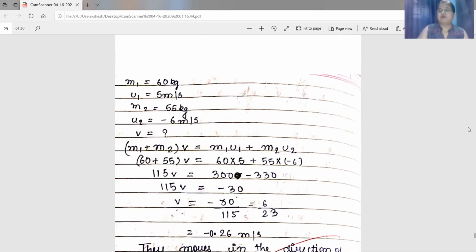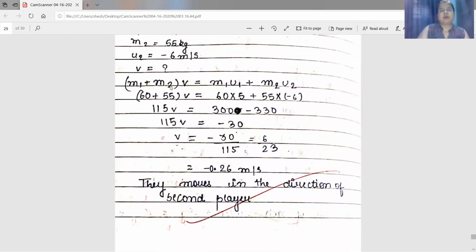Applying law of conservation of momentum, that is (m1 plus m2) into V. V is the common velocity. This is equal to m1 u1 plus m2 u2. Now substitute the value. M1 is 60, M2 is 55. When you add it, you are getting 115, and this is V, the common velocity. This is equal to M1 is 60, U1 is 5. So 60 into 5, 300, plus M2 is 55 and U2 is minus 6. When you multiply, you are getting minus 330. When you subtract it, 300 minus 330, you are getting minus 30.